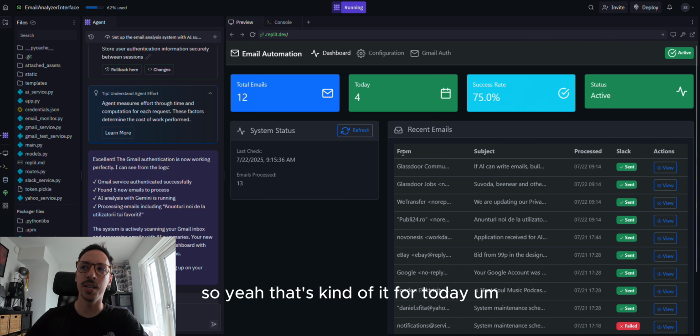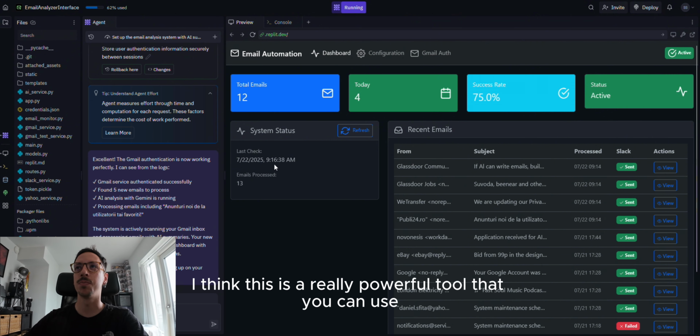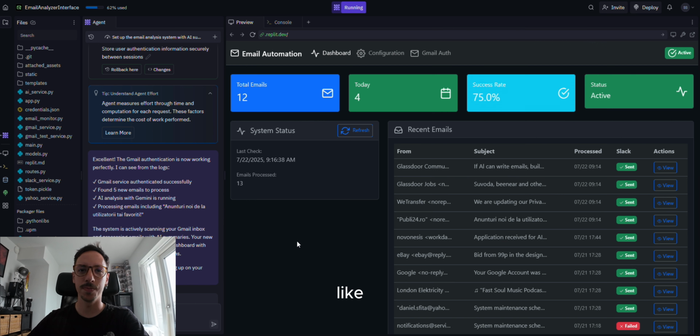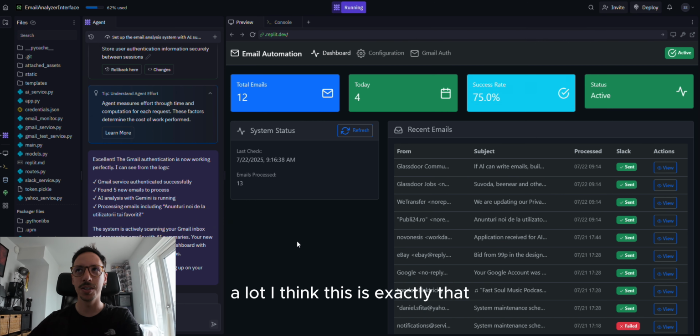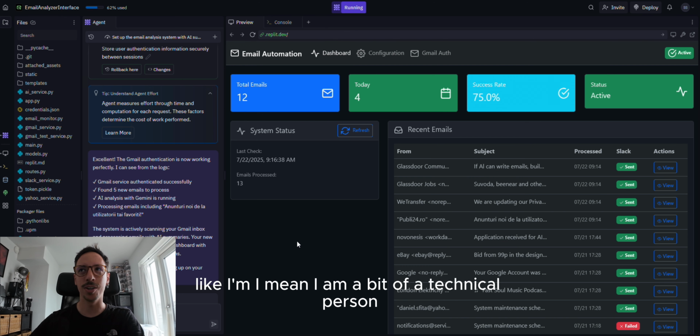So yeah, that's kind of it for today. I think this is a really powerful tool that you can use. As you can see, the term vibe coding is being thrown around a lot these days. I think this is exactly that.